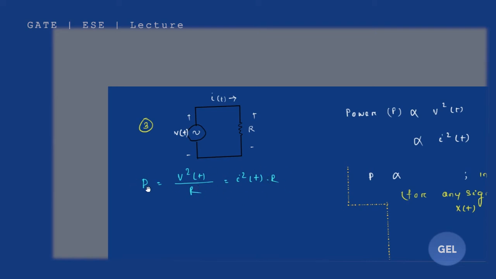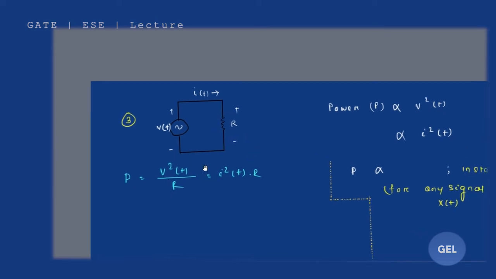We know this: power is nothing but the rate of change of energy through this resistor. Here we can see P is proportional to the square of the voltage, and P is proportional to the square of the current.